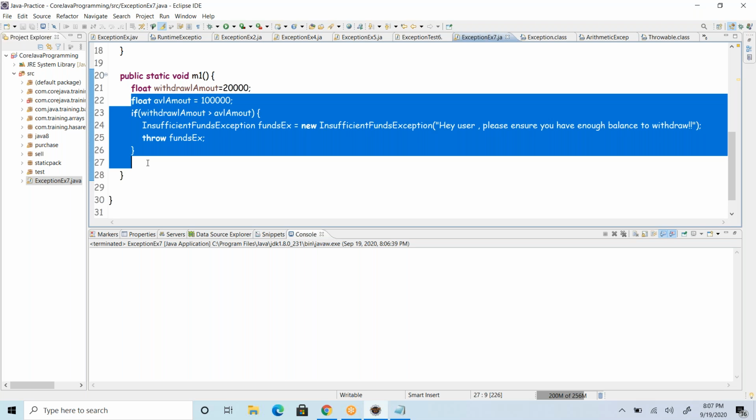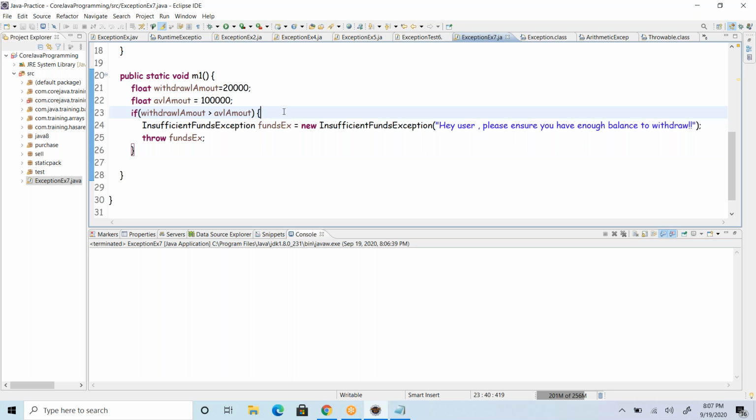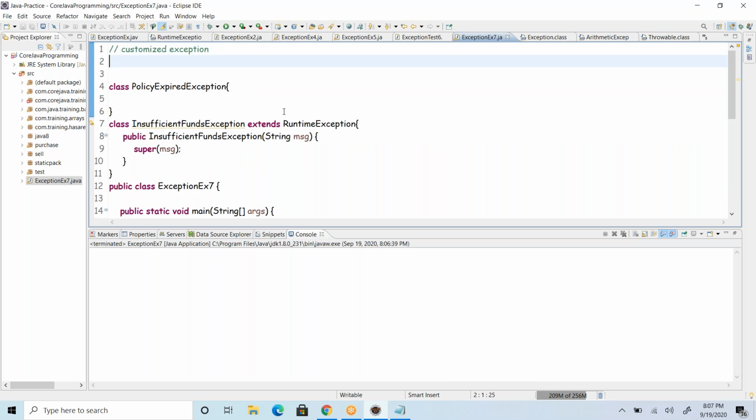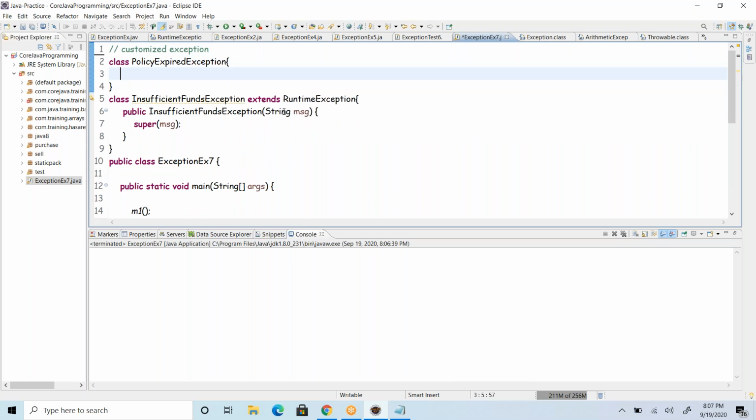That is where we bounce an exception and stop the flow, and send the message back explaining why I am stopping the flow. That is where customized exceptions help a lot. Customized exceptions are important.